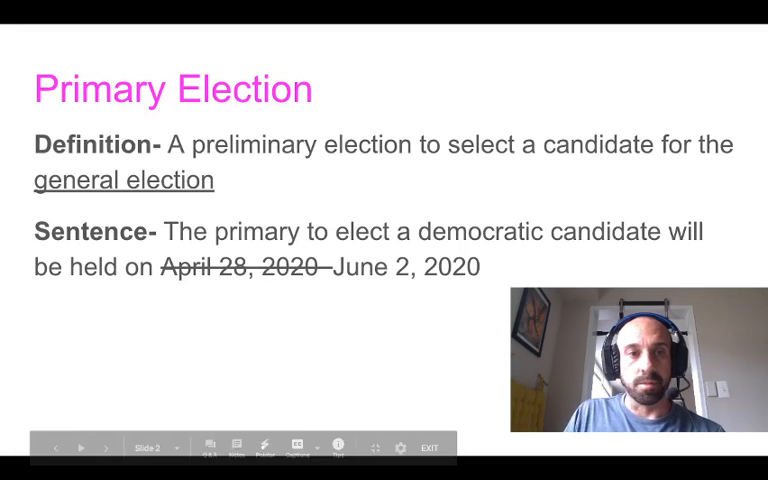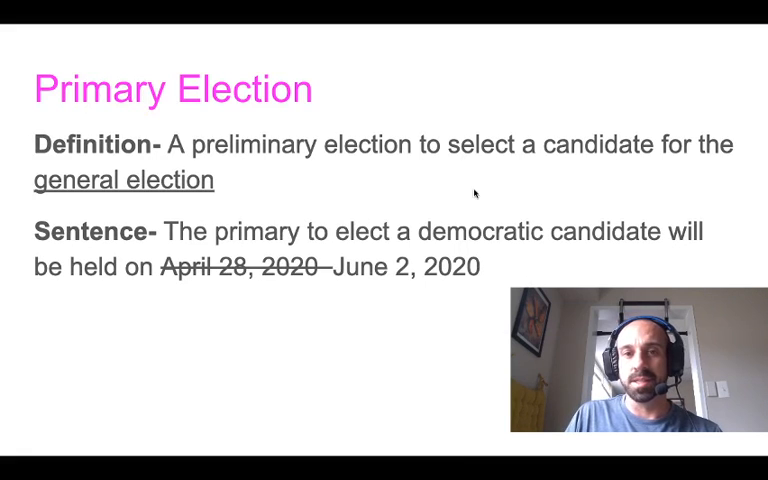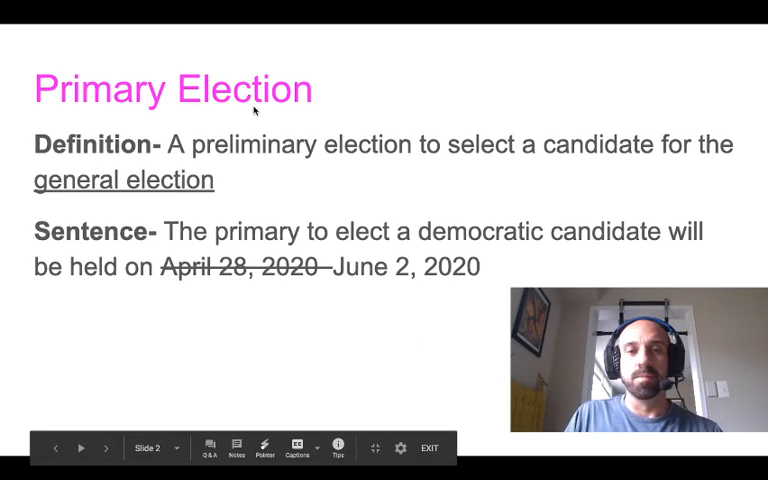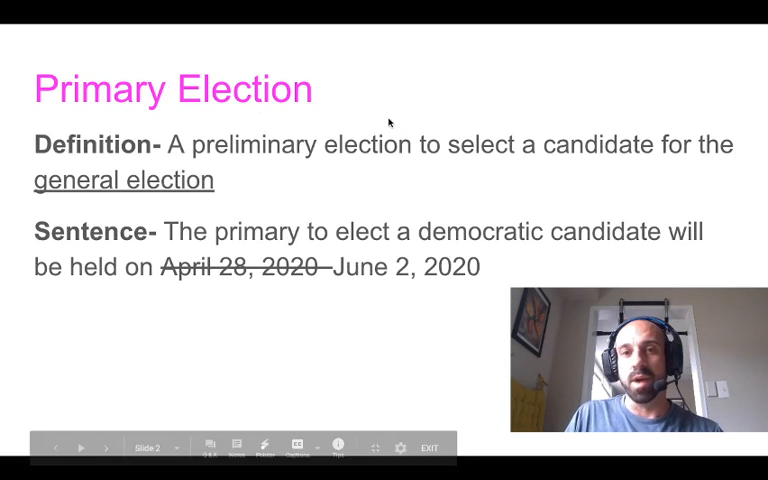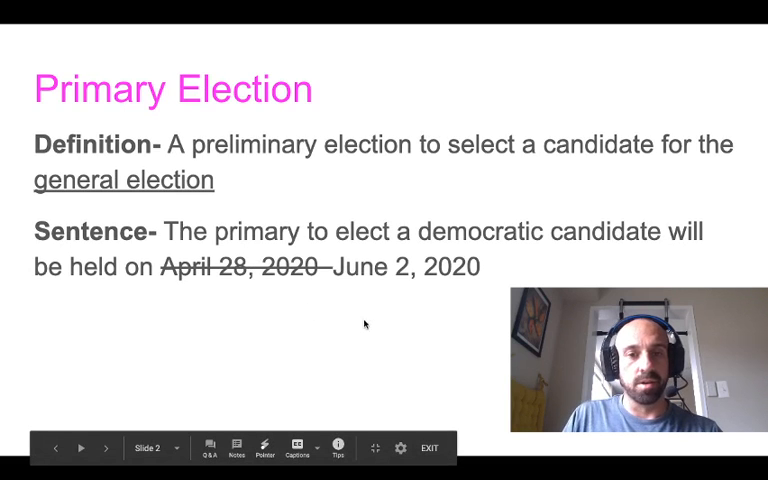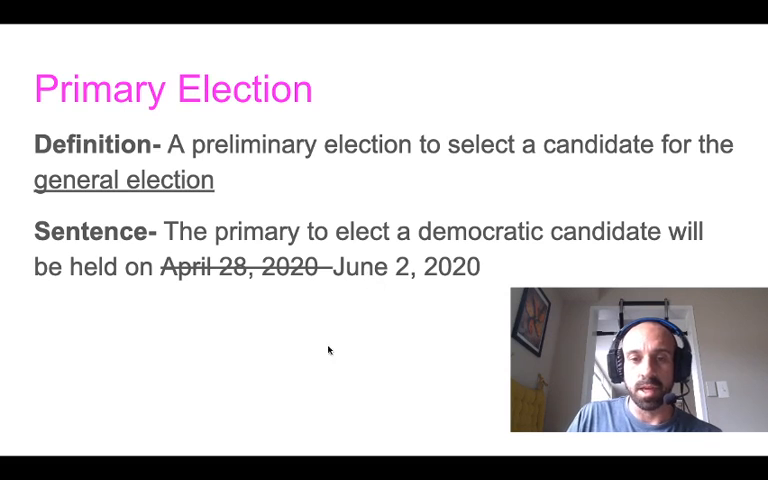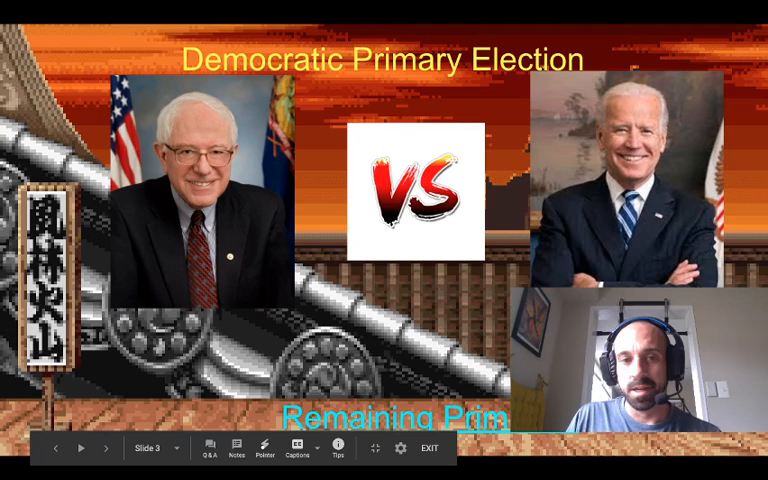Alright, so we're going to start off with primary elections. A primary election is an election to select a candidate for the general election. So I describe this as a way for the Republicans and Democrats to have their candidate. A sentence that we're going to use is: the primary to elect a Democratic candidate will be held on June 2nd, 2020. It was April 28th, 2020, but that had recently changed because of what is going on.